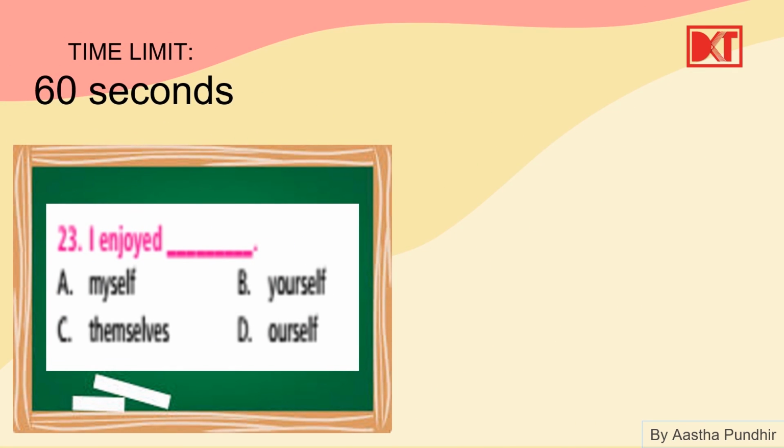Okay, here we have, I enjoyed dash: myself, yourself, themselves, ourselves. This is probably the easiest in the lot of questions. I. Now, I is who? First person singular. So, I enjoyed myself. Others you see, yourself is with second person, themselves with third person plural, ourselves with first person plural. Alright, pretty easy.